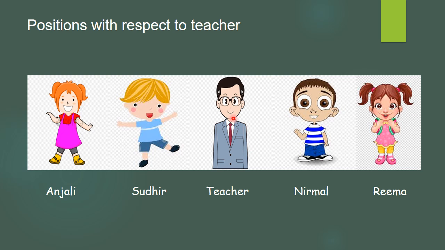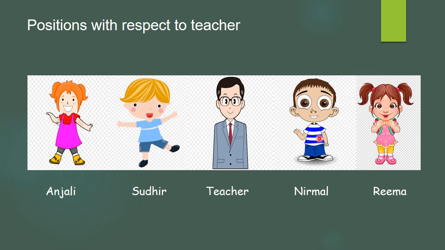With reference to me, two students are on the right side of the teacher while two are on the left side. So Nirmal has to say that I am on the right side of the sir. Rima can say that I am also on the right side of the sir. Now, are they in the same position? No. They are at different positions.